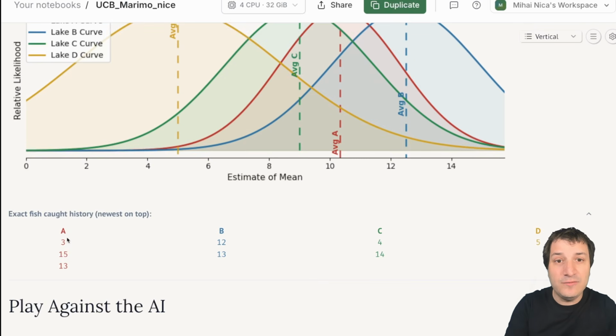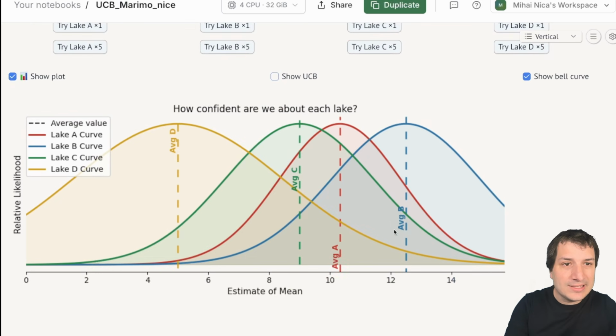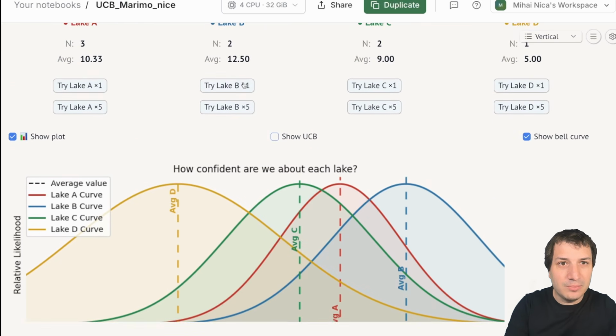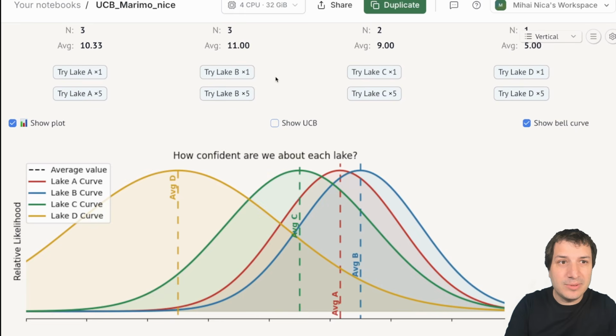I guess we only caught 3 fish that day. You see, Lake A had a bad day. So now what should we try? Well, I guess Lake B is the obvious choice here. Lake B here in blue is looking pretty good. Lake B went down a bit as well, but Lake B I still think is the best.